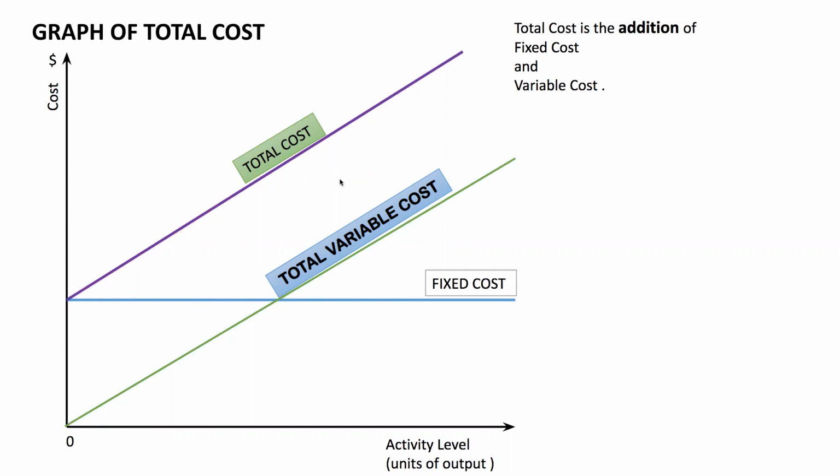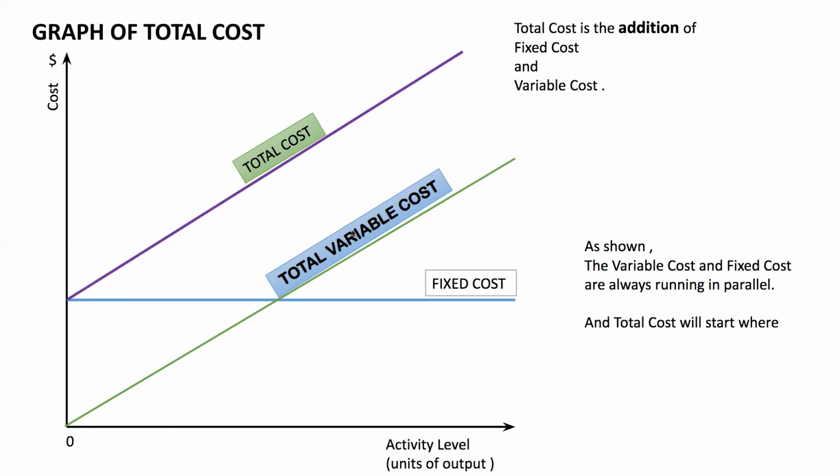As shown clearly over here, the total variable cost and the fixed costs are running in parallel. Total cost will start where the fixed cost is. The total cost will start at this point, which clearly shows that if the output is zero, you still have to incur this cost.